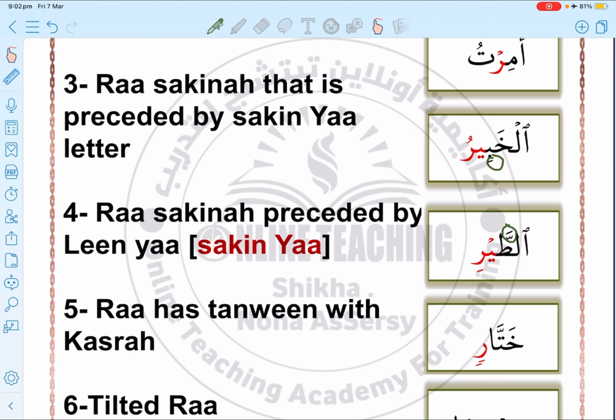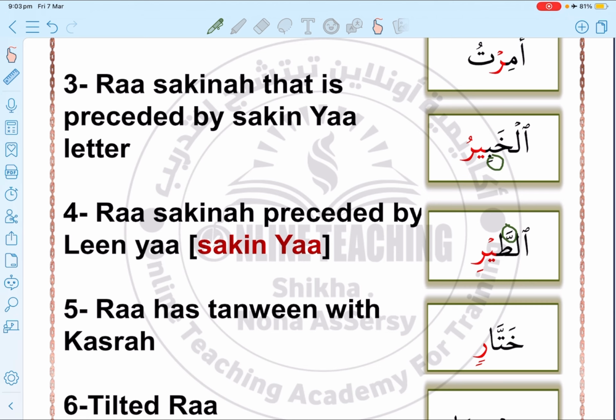So when the ra is sakina because of الوقف, because of stopping, we will look at the letter before it. Here we have ya sakina. So in this case we're going to pronounce the ra as light ra because it's preceded by ya sakina.